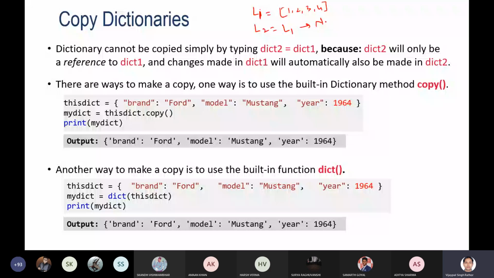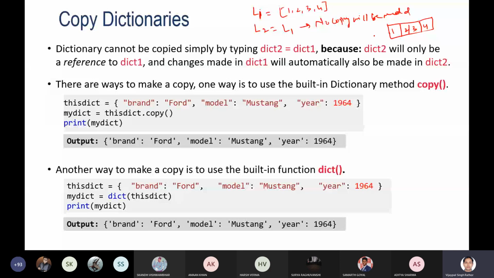It means in that case, what will happen? One memory is allocated for l1 with the 1 2 3 4 elements, and these four elements are stored. So l1 is referencing this memory location. If you write this statement, then l2 is also referring to this memory location. Means the memory location is the same. No extra copy is created. Then if you make any changes to l2, they will also be reflected in l1.